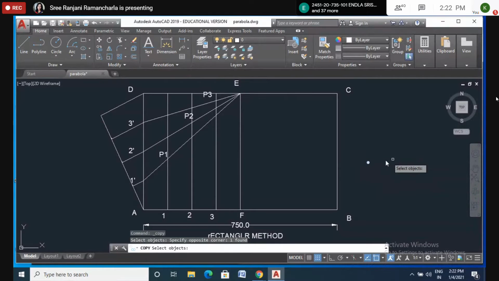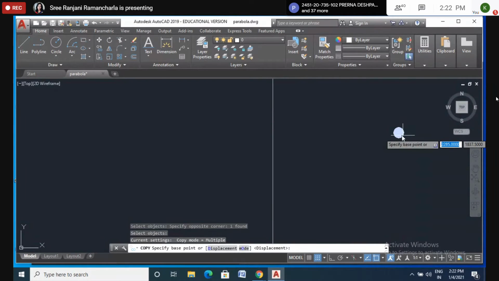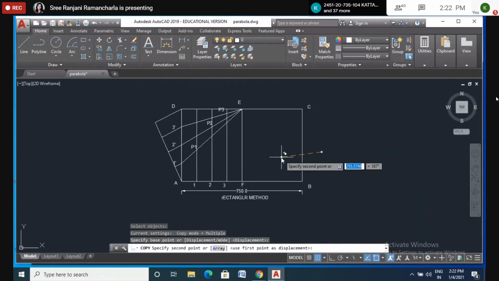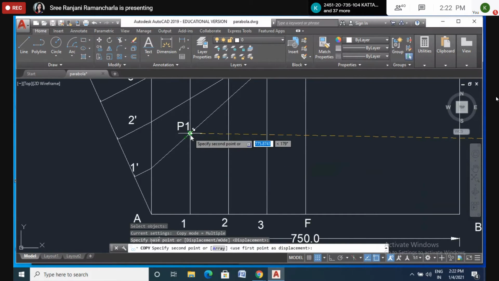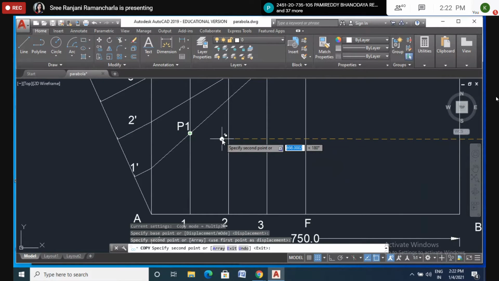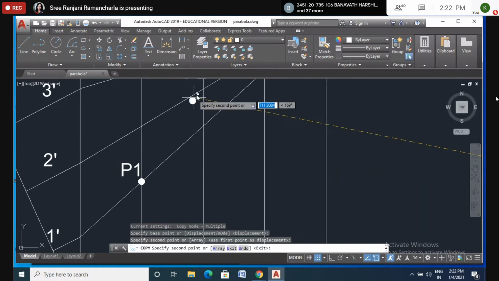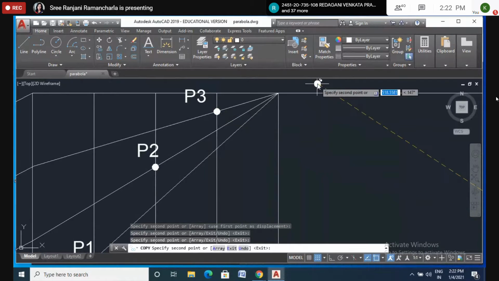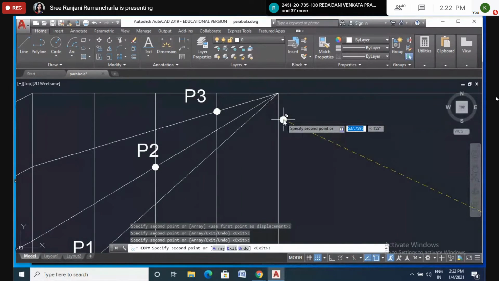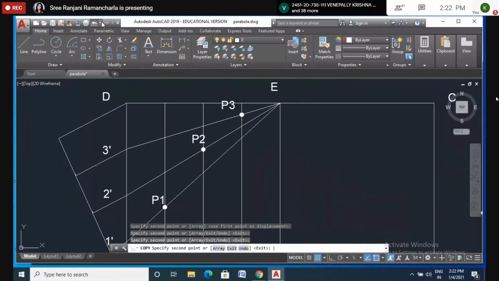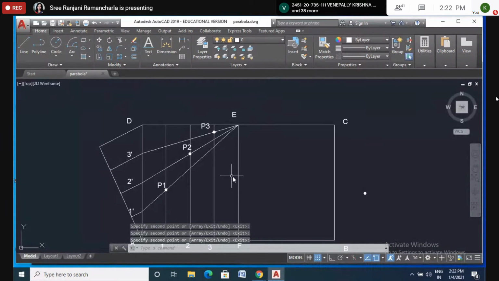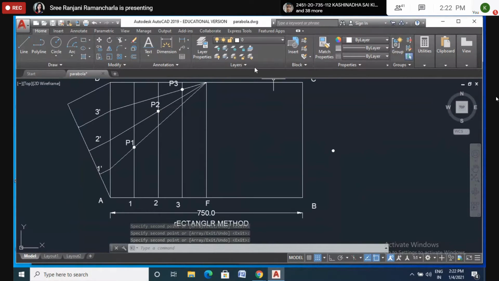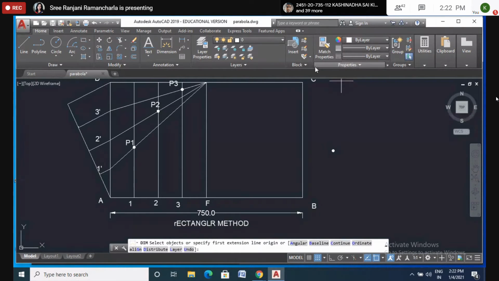I'll take this as the center and copy it here, so that we can move our arc very easily exactly to these points, right? Here not required. Is it clear to all of you till here? Yes, ma'am.